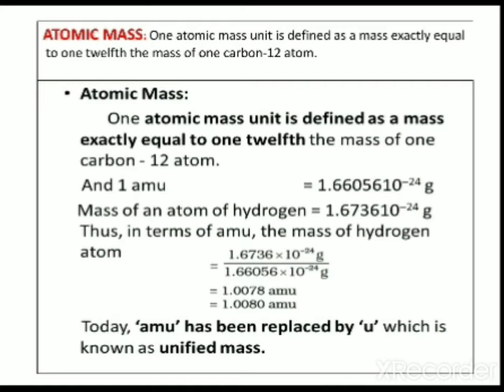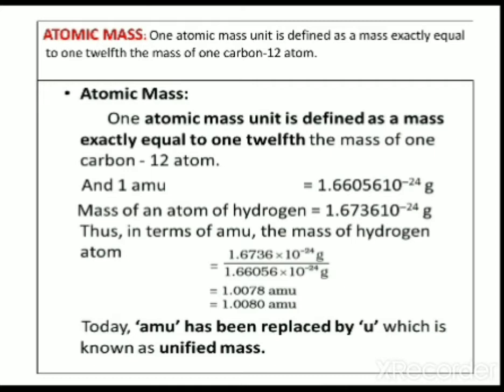Mass of an atom of hydrogen is equal to 1.6736 into 10 raised to minus 24 gram. Thus, in terms of atomic mass unit, the mass of a hydrogen atom is equal to the mass of an atom of hydrogen divided by the value of 1 atomic mass unit.